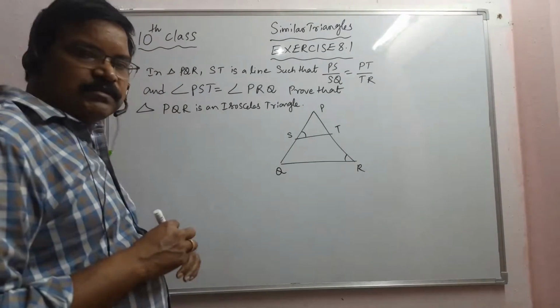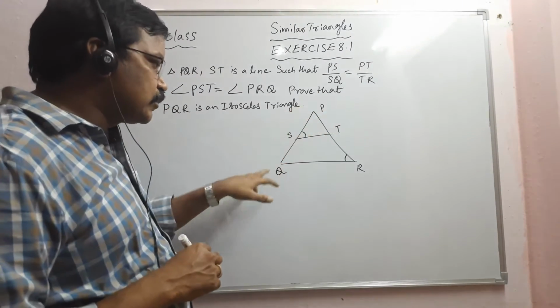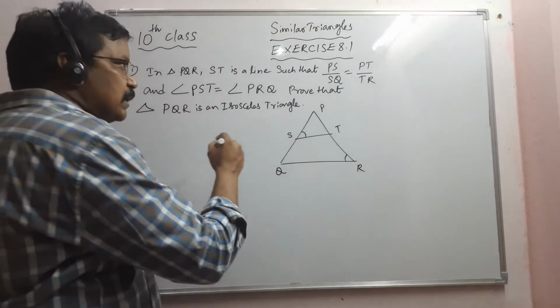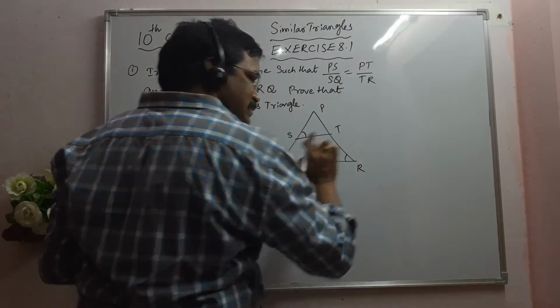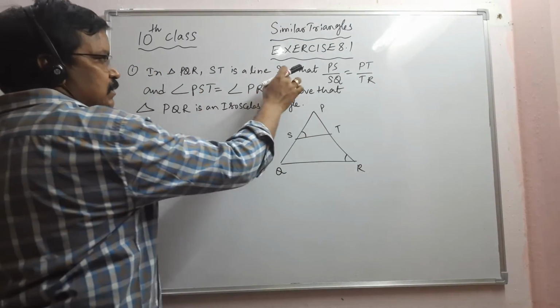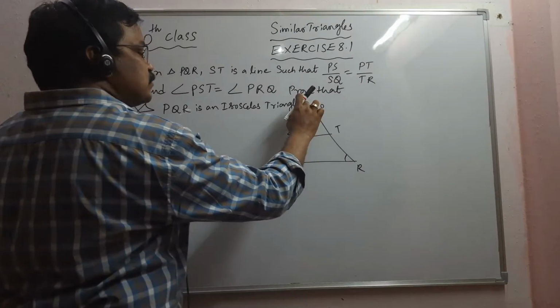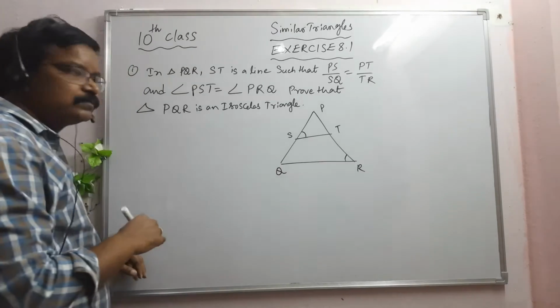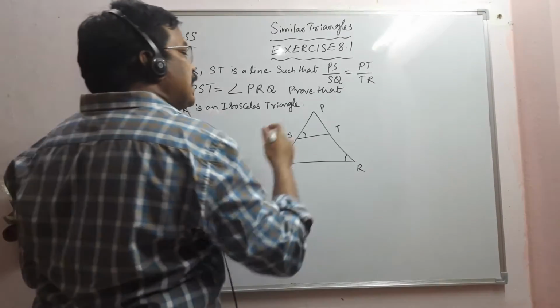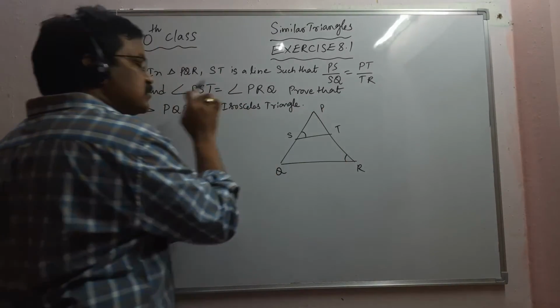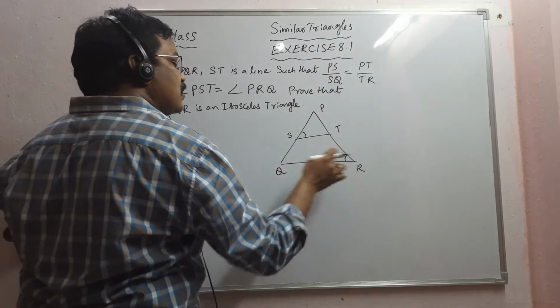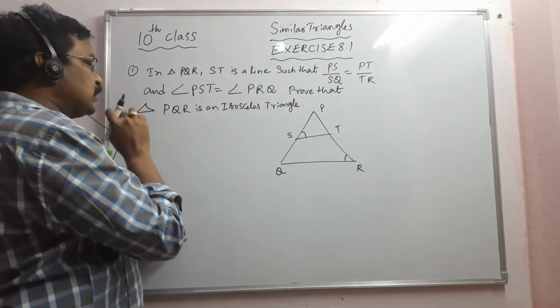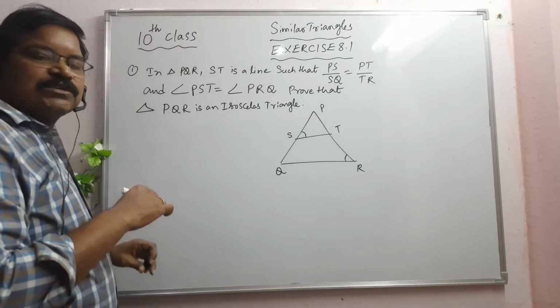Exercise 6.1, first question: in triangle PQR, ST is a line such that PS by SQ is equal to PT by TR, and angle PST is equal to angle PRQ. Prove that triangle PQR is an isosceles triangle.